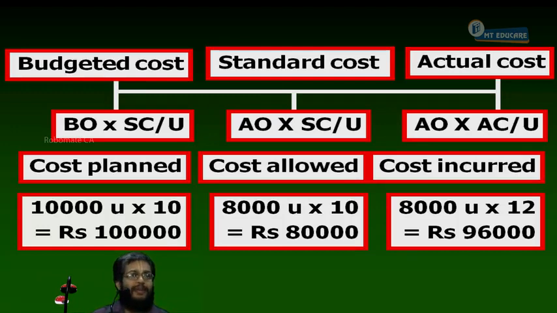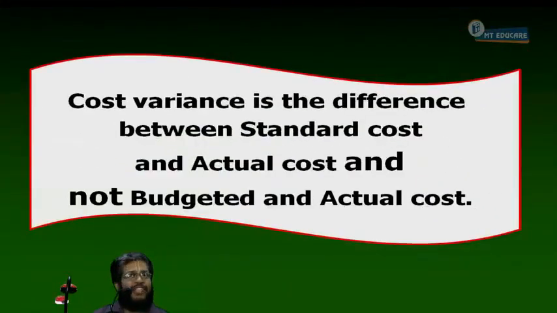Last point. Point number 5: cost variance is the difference between standard cost and actual cost, and not the budgeted cost and actual cost.